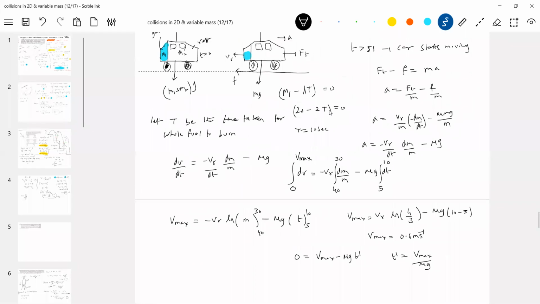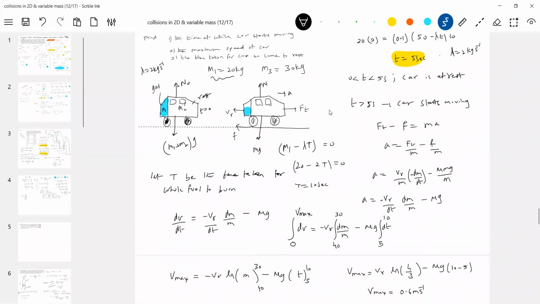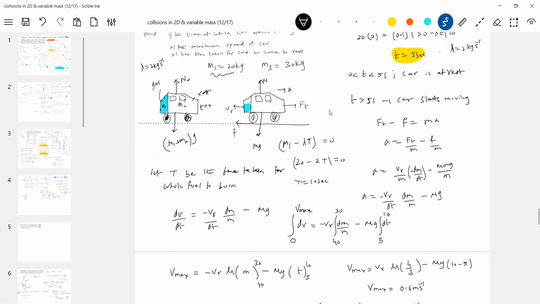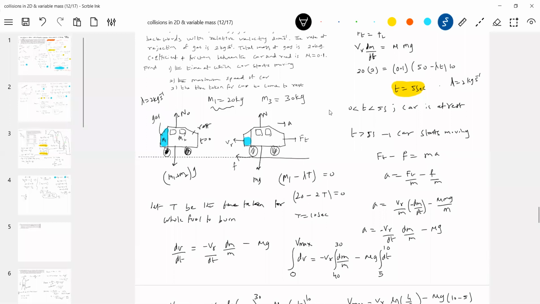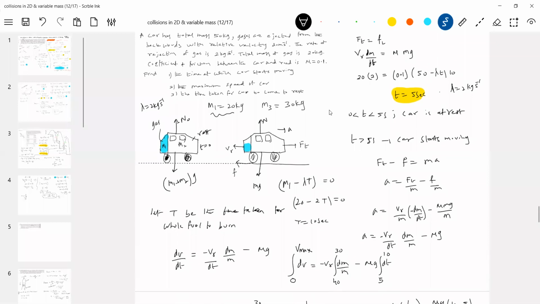Overall situation, you have to read that immediately it will not move. Only when the thrust force is able to overcome the friction, it will start moving. This is the idea of this problem. Some questions in variable mass, you have to be careful. Application comes a little bit, you have to be alert.